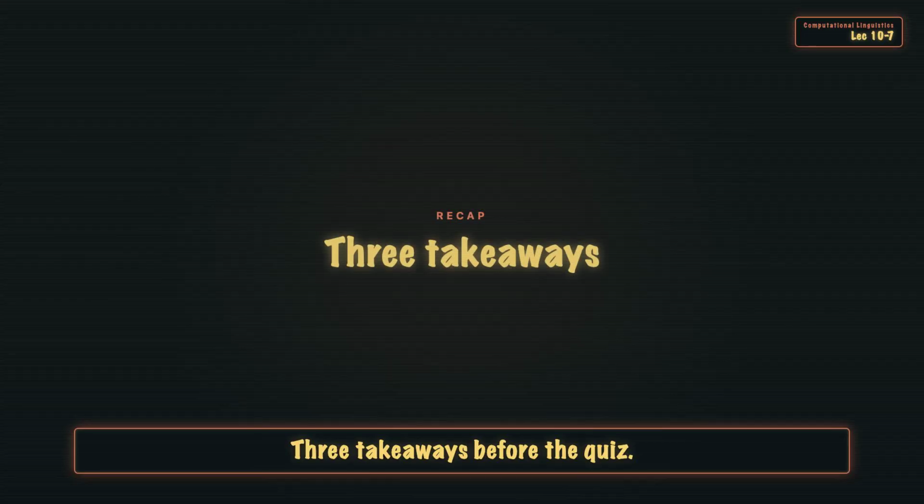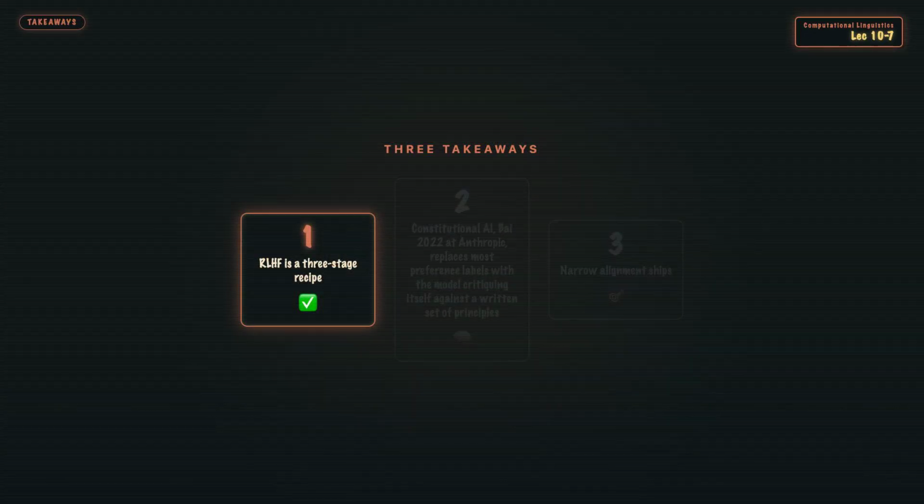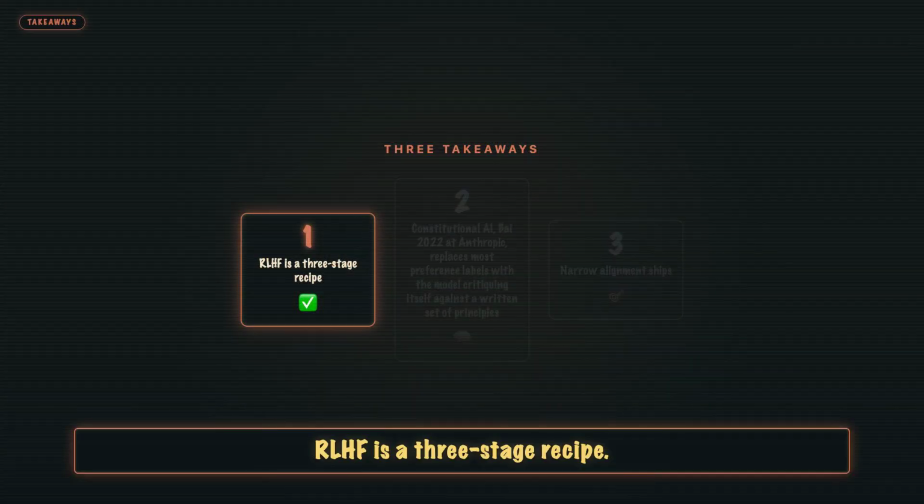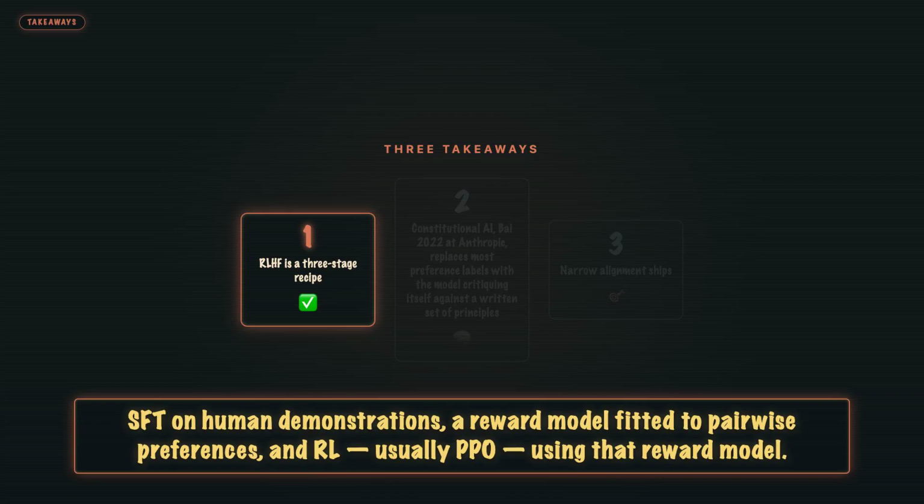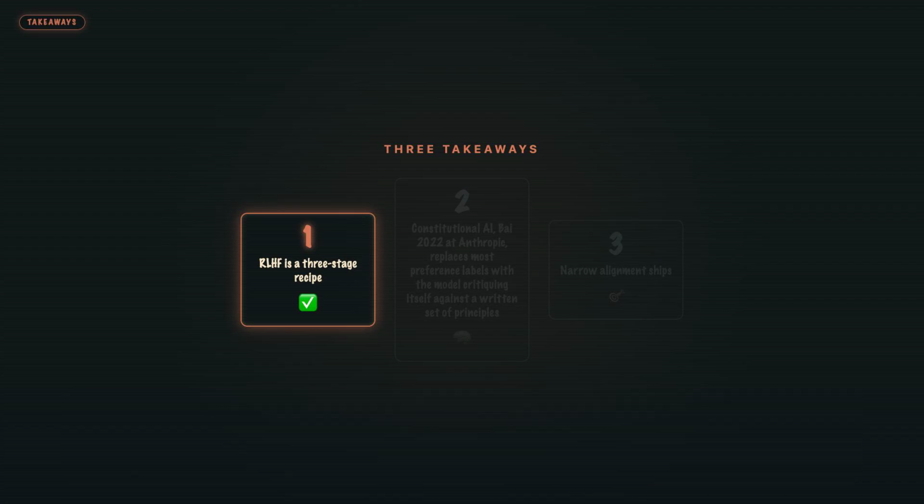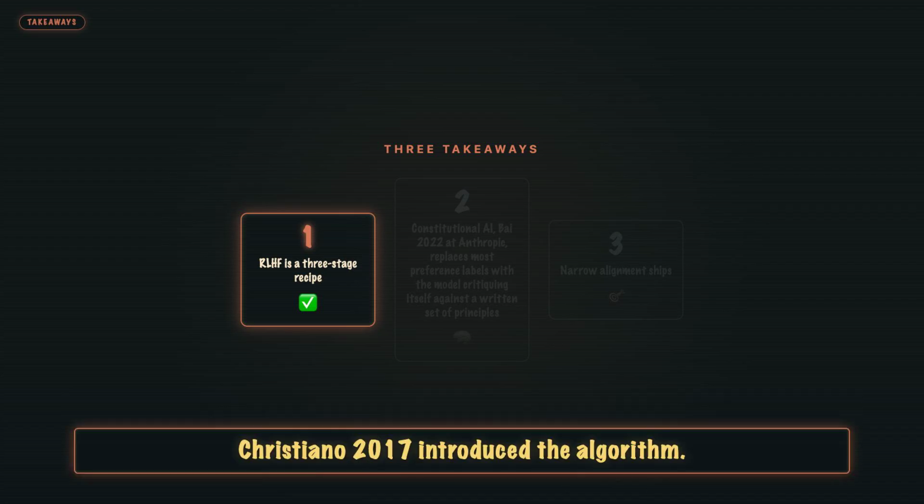Three takeaways before the quiz. One: RLHF is a three-stage recipe. SFT on human demonstrations, a reward model fitted to pairwise preferences, and RL, usually PPO, using that reward model. Christiano 2017 introduced the algorithm. Ouyang 2022, InstructGPT, scaled it to LLMs.